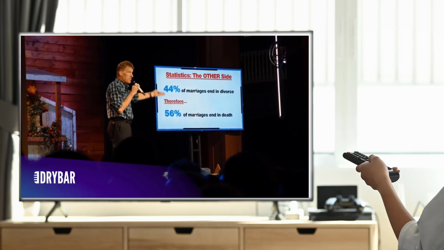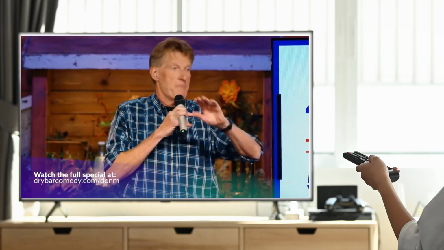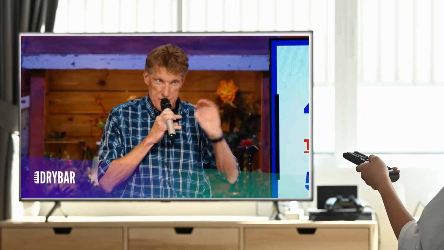Those are the 2 ways that marriages end, folks. Apparently, this is just occurring to some of the married people out there. Just enjoy being married because it's not pretty when it ends. Trust me.